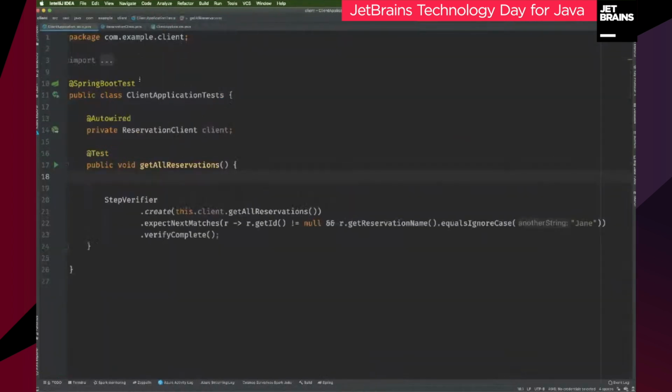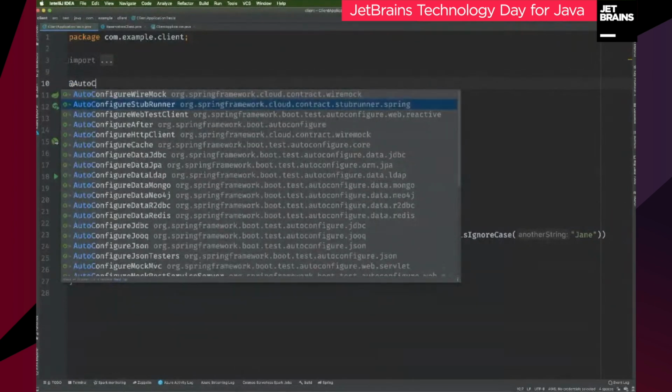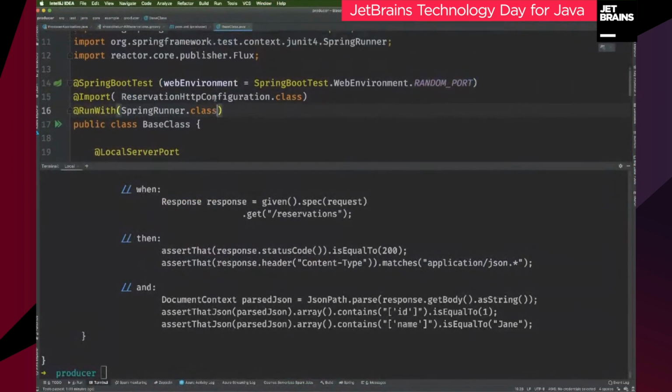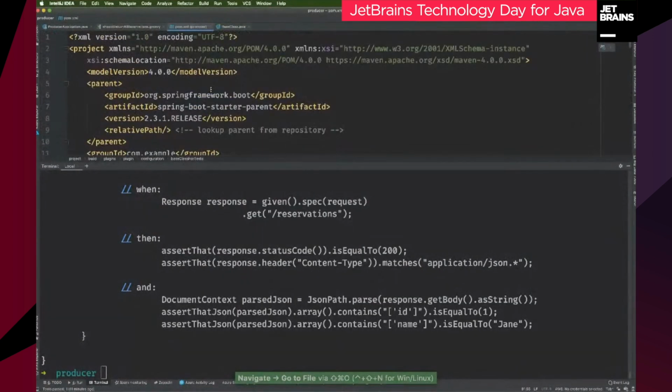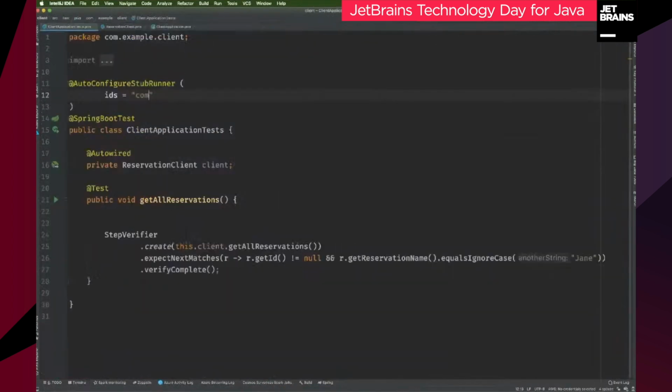So now here on the client, on the consumer side, I can then pull that in to test my API, right? To test this client. So I'm going to say AutoConfigureStubRunner. And here I'm going to give it the coordinates of the artifact that I just installed. So the coordinates are the Maven coordinates, right? The Ivy, Maven, whatever coordinates of the build. So if I go back to here, I go here, it's com.example producer, and I want the latest version. So com.example producer. Okay, that's the artifact ID.